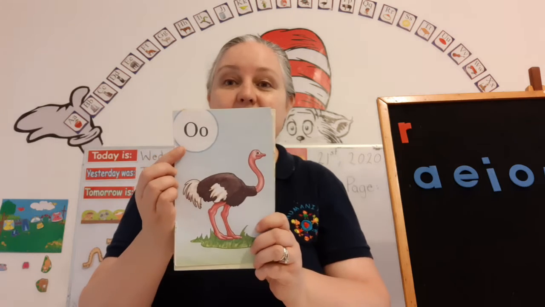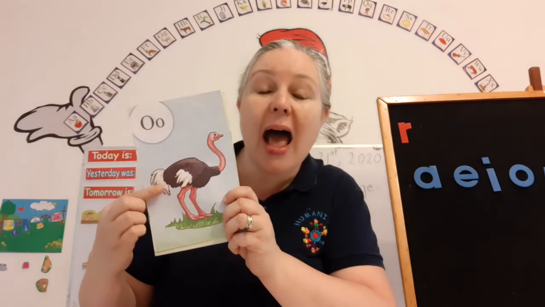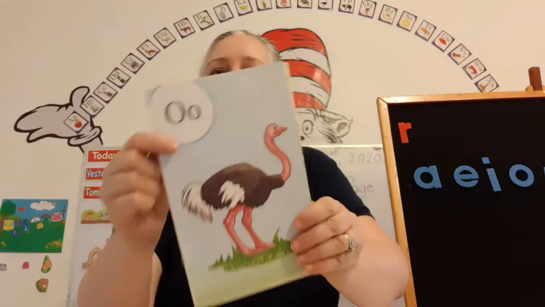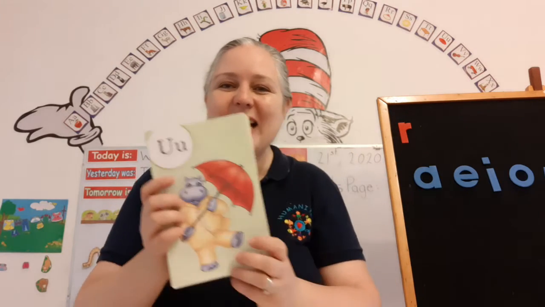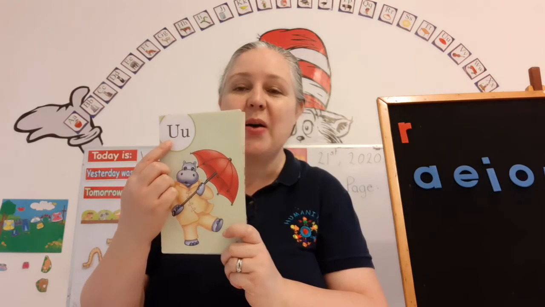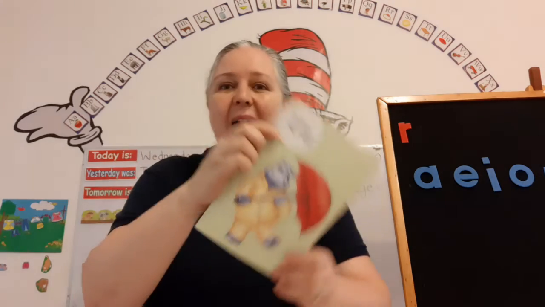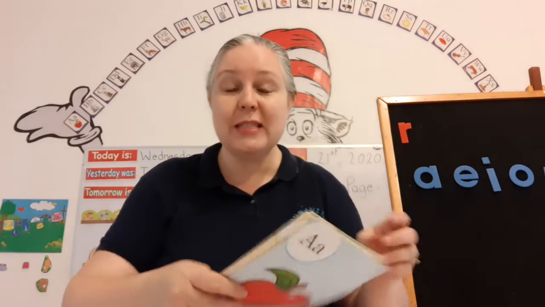The name of this letter is O. It makes the sound aw, as in ostrich. O says aw. Good job. The name of this letter is U. It makes the sound uh, as in umbrella. U says uh. Super, those are our vowels that we've learned.